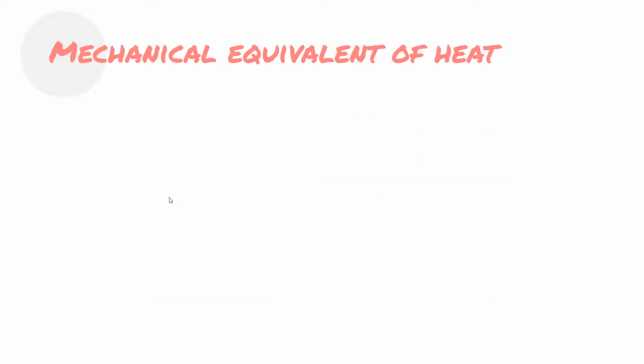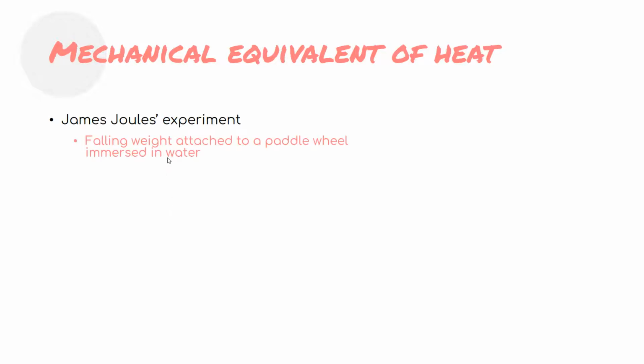Okay. The last development is the mechanical equivalence of heat, and this is the most important to the first law of thermodynamics. This goes into James Joule's experiment. Joule is the unit of energy, so this is important.